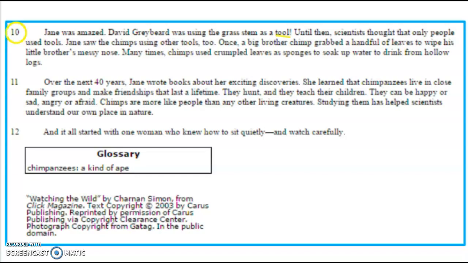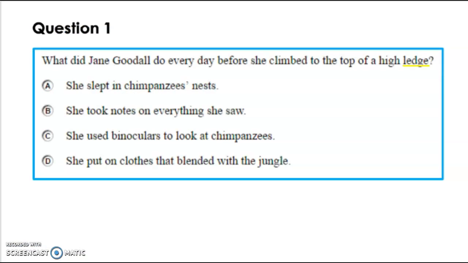Yep. I'm thinking that Watching in the Wild is going to be mostly about Jane Goodall, who's watching and learning about chimpanzees in the wild. Now I'm going to look over the questions to get a better idea about the text and what it can